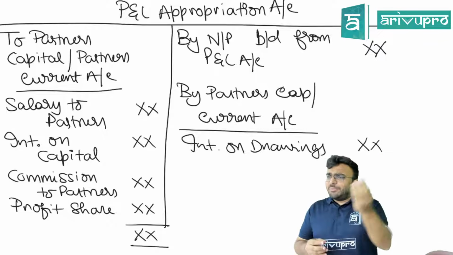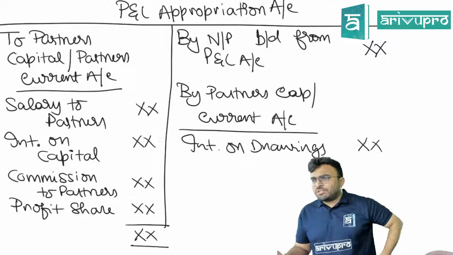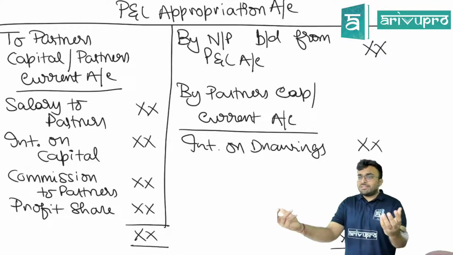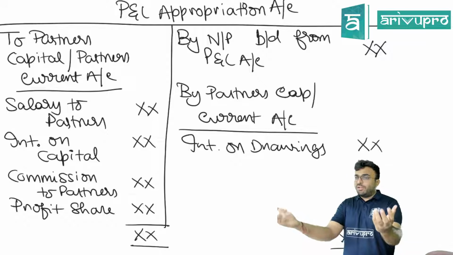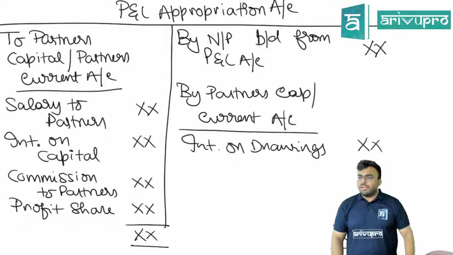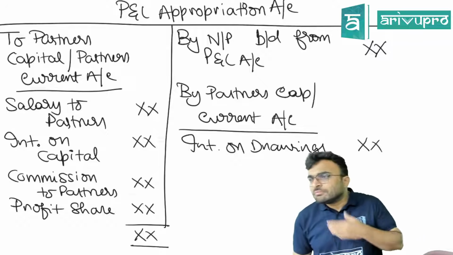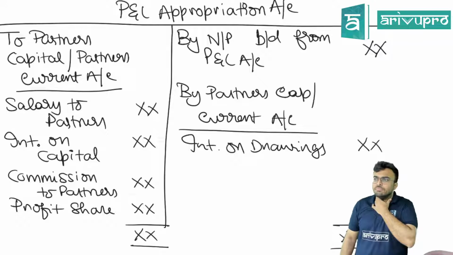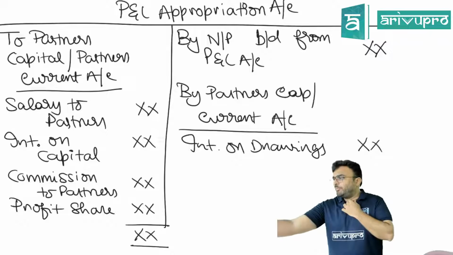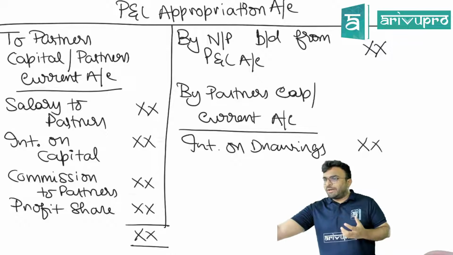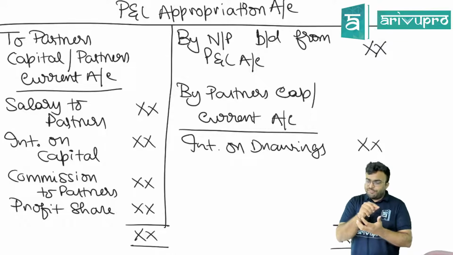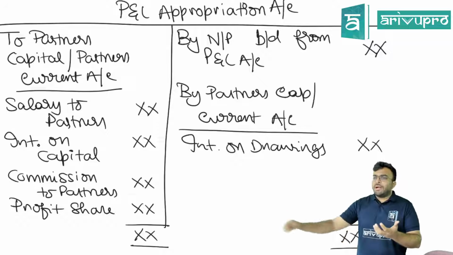From P&L, the profit came here. Now the profit is going to be distributed. It is already distributed, but some mistake happened when we were distributing. Bring the profit back to the P&L adjustment account. The profit from the balance sheet that was distributed to partners will come back to adjustment. We'll rectify that mistake. Then we will distribute it back to partners.